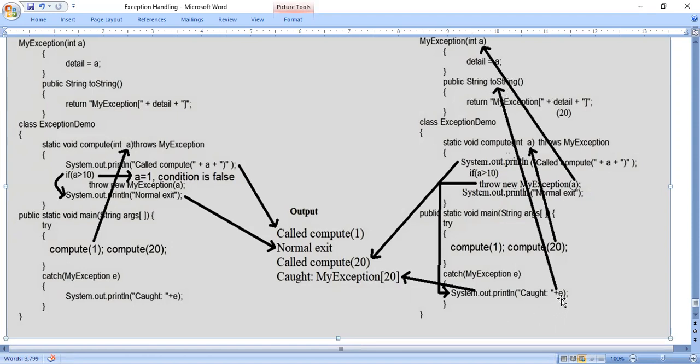Wherever object e is there, you have to consider this string, MyException of 20, because the plus symbol will combine. The working of the plus symbol is to concatenate. To which string does it have to concatenate? It has to concatenate with the string caught, which is already present in the println method. So when it concatenates, it becomes caught colon MyException of 20.